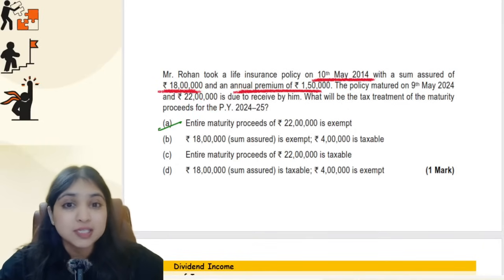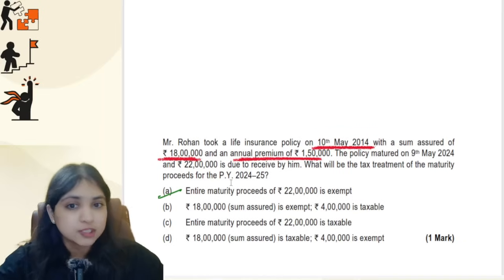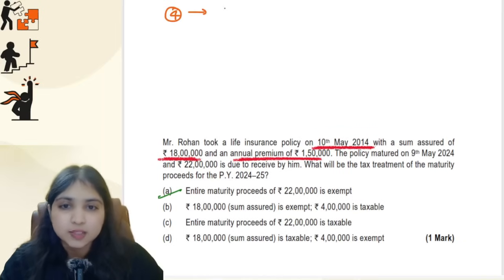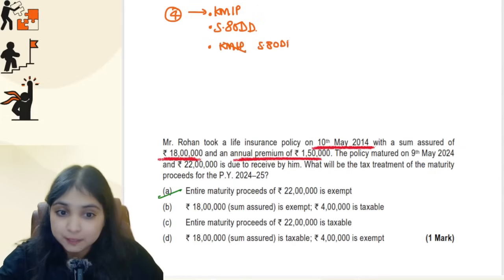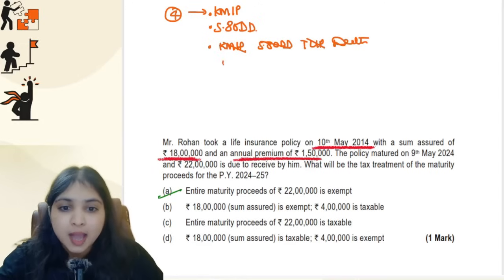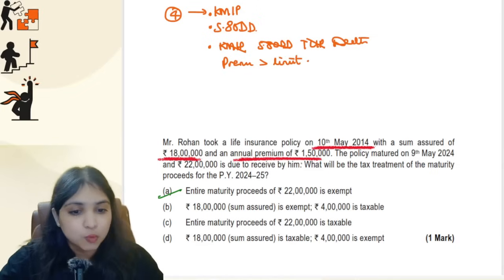Now, maturity proceeds, remember I taught you total 6 situations. Only in 4 situations will the maturity proceeds be taxable. What are the 4 situations? If it is KMIP, here it is not KMIP. Then if it is a section 80DD policy, here it is not an 80DD policy. Then after that, 2 more situations you have. The first one is where it is none of the 4 situations, which means it is not KMIP, it is not a section 80DD policy, it is not a term life insurance policy, also money is not received upon death, and the premium happens to be more than the limit, guys. Tell me, is the premium more than the limit over here?